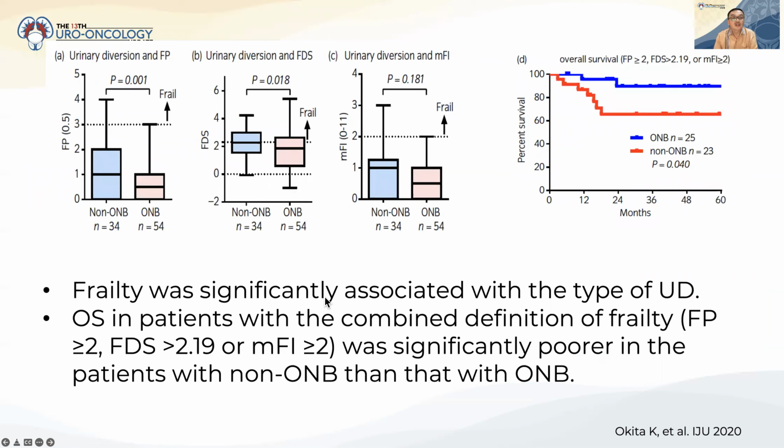Frailty was significantly associated with the type of urinary diversion, like in this graphic. You see the overall survival in patients with the combined definition of frailty was significantly poorer in the patients with non-orthotopic neobladder. We see the parameters with FDS, MFI, and the Fried frailty.